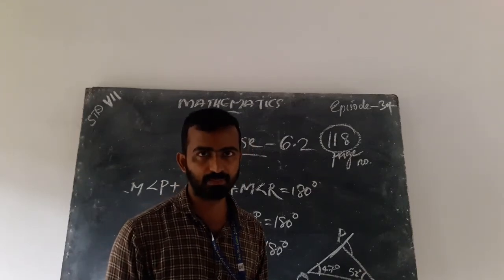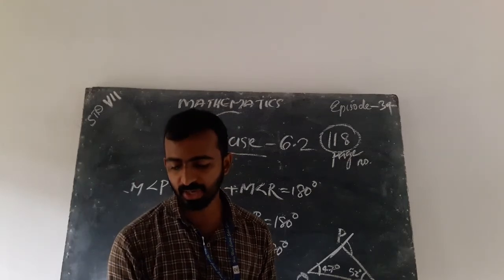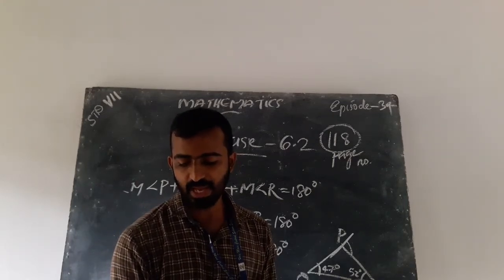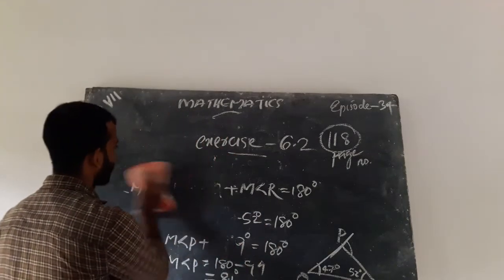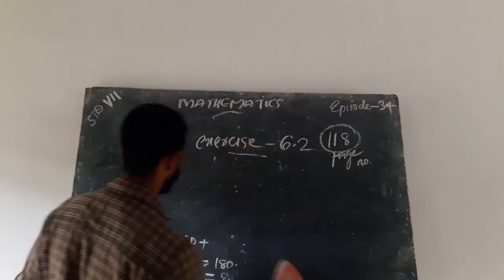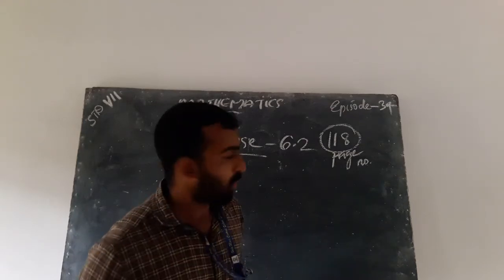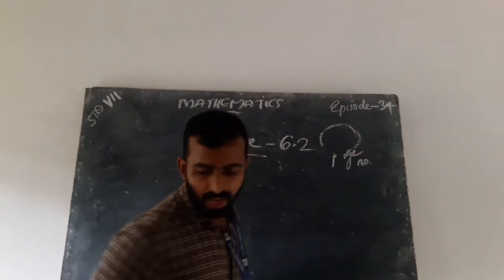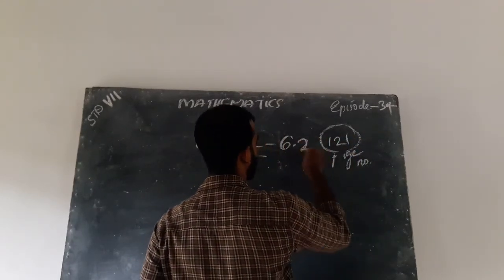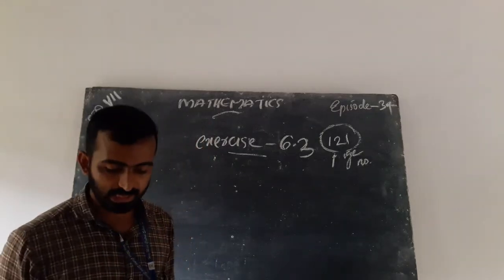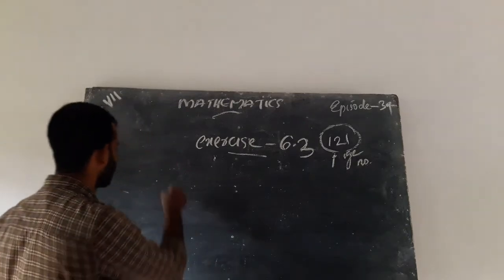Can we start our exercise 6.3? Are you ready? We are just starting exercise 6.3, page number 121. First, find the value of unknown x in the following diagrams.